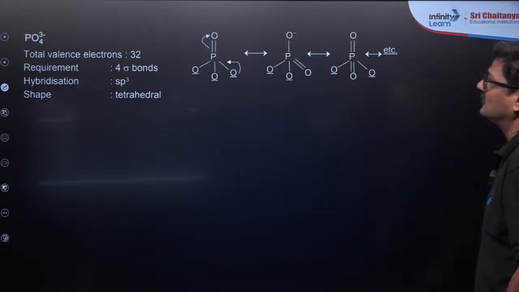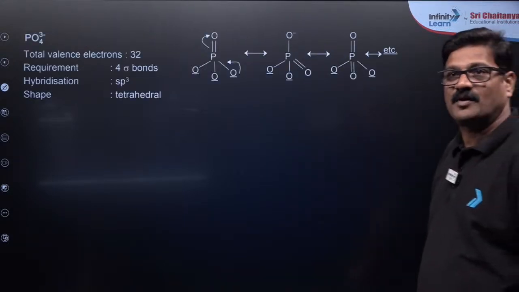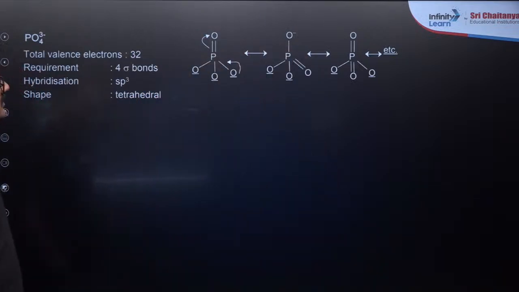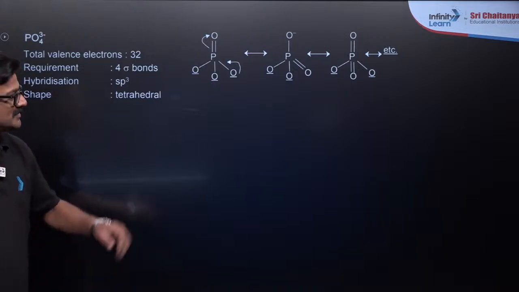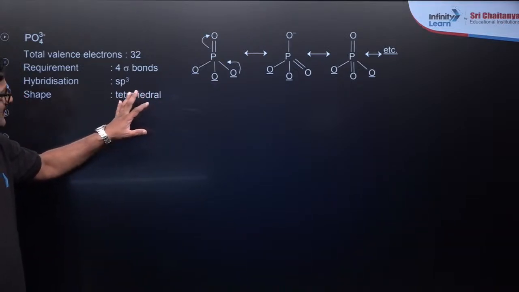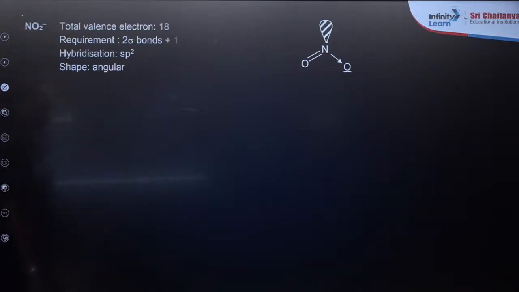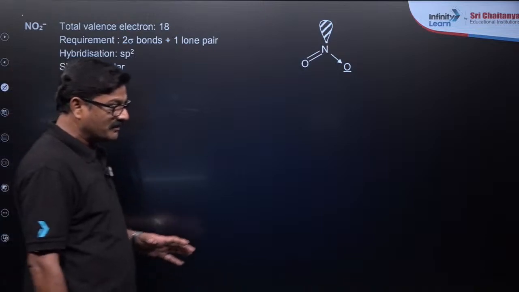Okay, now PO4 3 minus, the phosphate ion. You are going to see the various resonating structures of the phosphate ion, and it is a regular tetrahedral. Also see NO2 minus, it is going to be a bent shape.